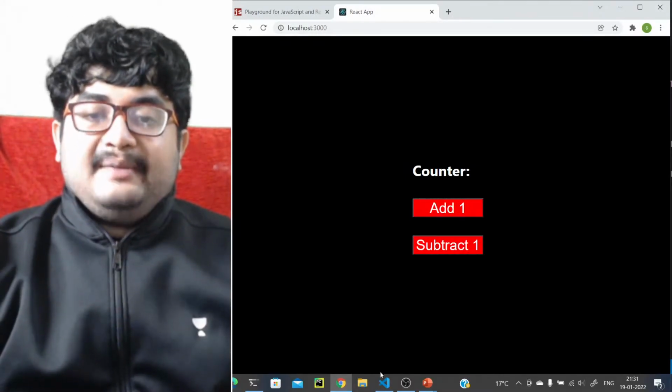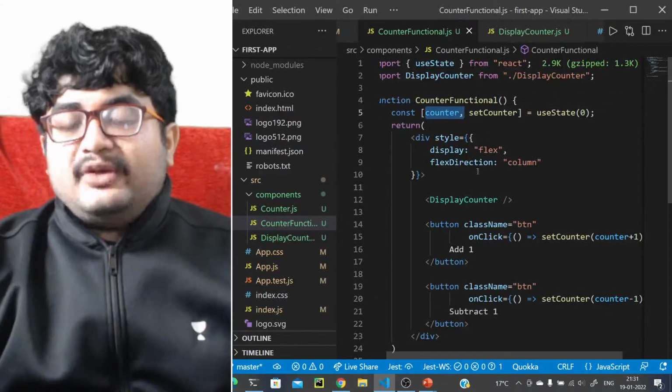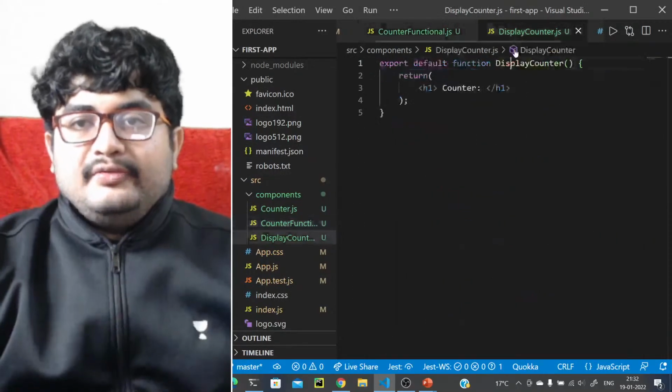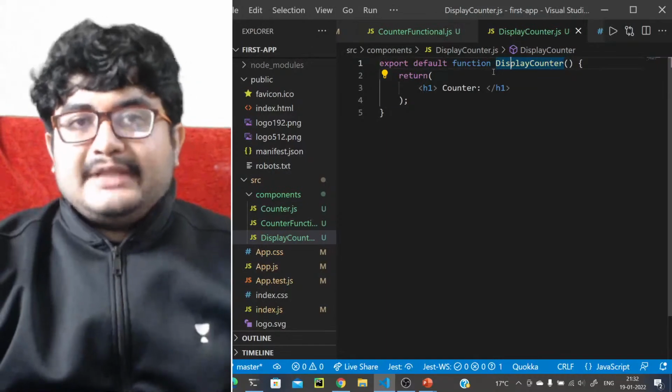How do we pass the value of this counter? So what we want to do is pass this value of the counter down to this display counter component. We want to have this counter value in this display counter component. How do we do that?